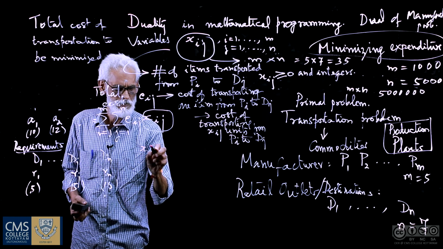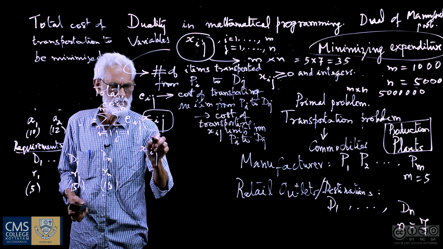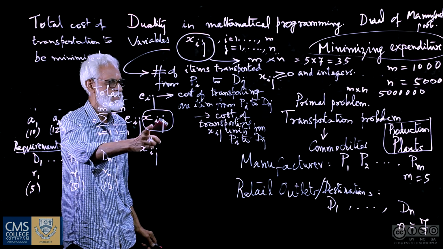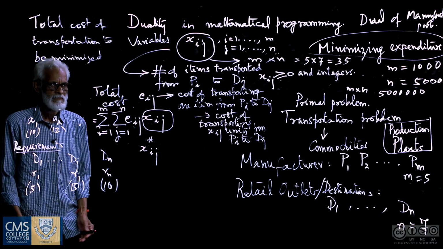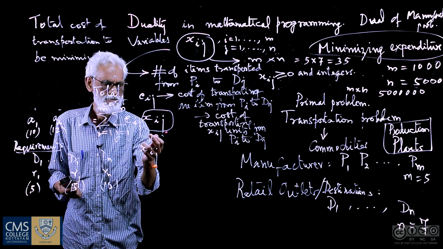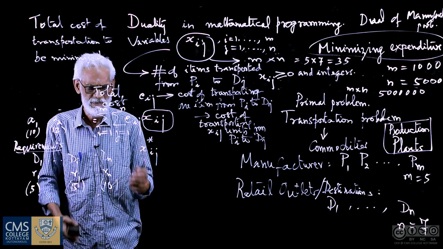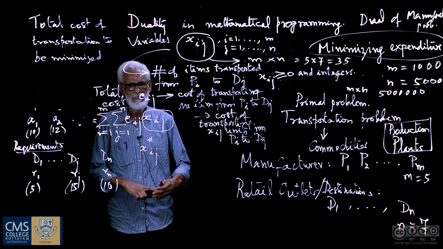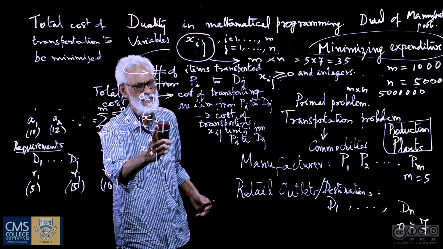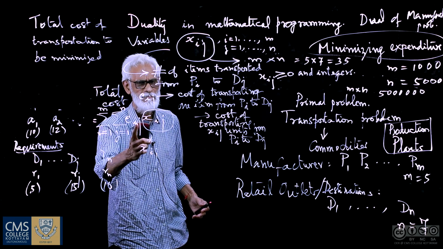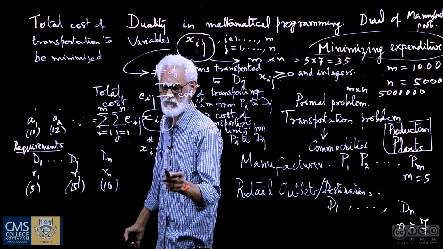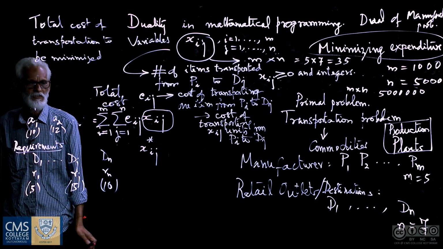I am going to use Xij star as the optimal value of Xij, in the sense that if this much is transported from the ith origin to the jth destination, then this product, with Xij replaced by Xij star multiplied by Cij, will be minimum. But you may ask, why not just consider the case of 0?